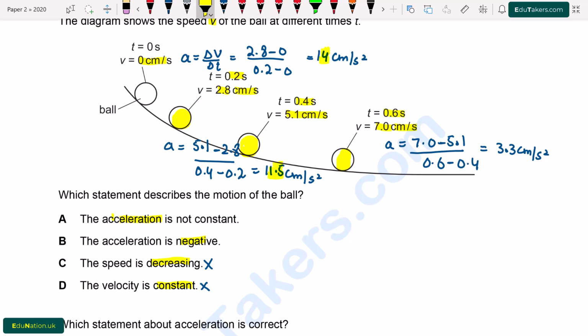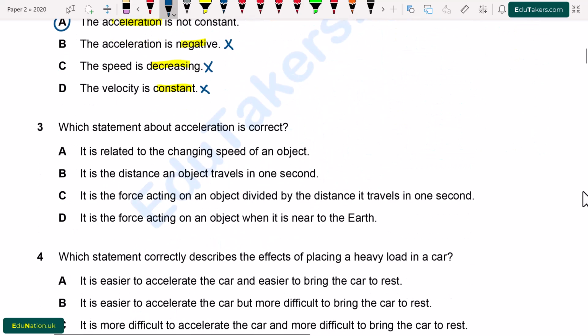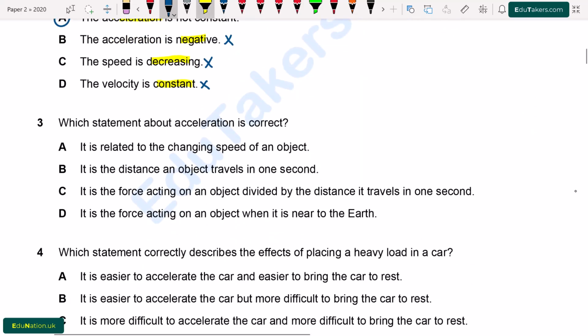Now we see all of the values of the acceleration. It is 14, then 11.5, and at the end the acceleration is 3.3. It means that acceleration is not constant and it has no negative value. So option B is incorrect because acceleration is not negative, and A is correct because acceleration is not constant here.